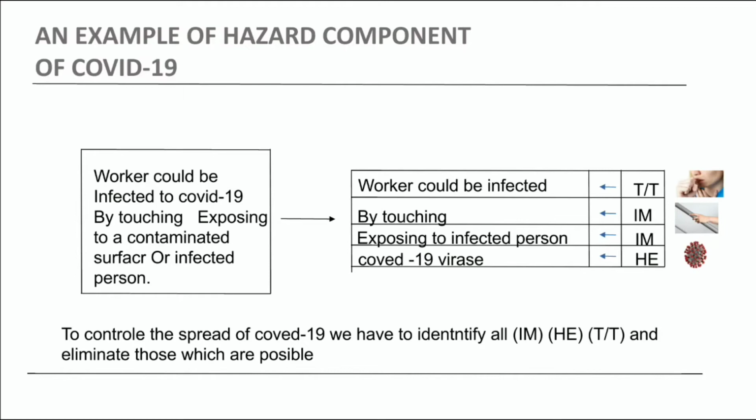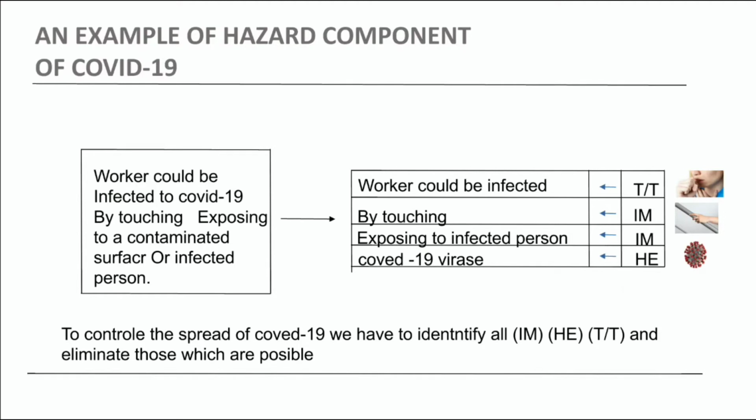We will have a proper definition, and we will divide this definition into three elements. What is the definition? It is given here: a worker could be infected with COVID-19 by touching or being exposed to a contaminated surface or an infected person. In this definition, you can understand a person has been exposed to a contaminated surface and has got infected. In this, what is the hazardous element? The COVID-19 virus is the hazardous element, and exposure to an infected person and touching any infected surface can be two initiative mechanisms.